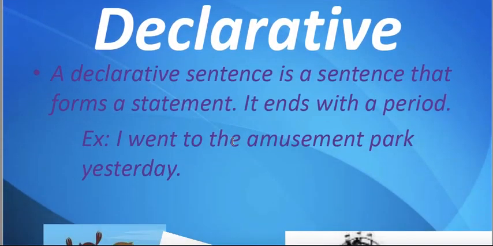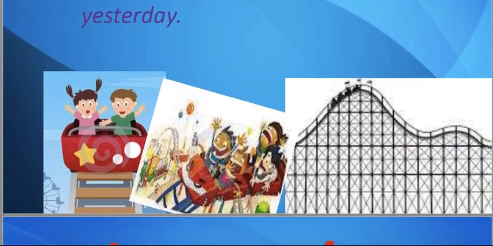A declarative sentence is actually a simple sentence. It starts with a subject, has a statement or information in it, and ends with a full stop. For example, "I went to the amusement park yesterday" is an information and therefore is a declarative sentence.